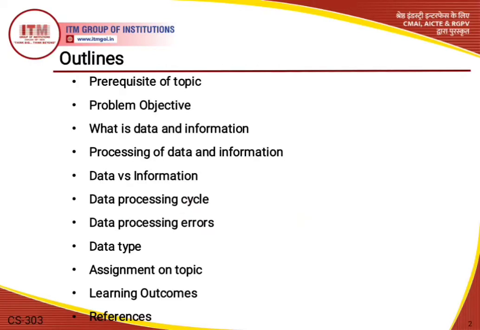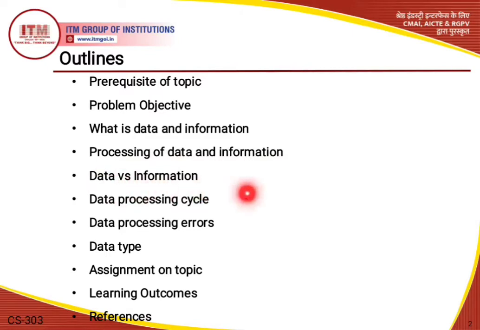These are the outlines we are covering in today's video: first, the prerequisites of the topic, then the problem objectives, what is data and information, and then we will discuss the processing of data and information in the form of a diagram.